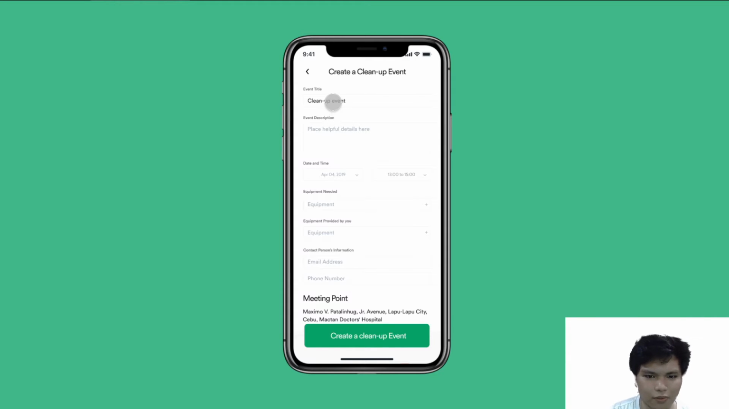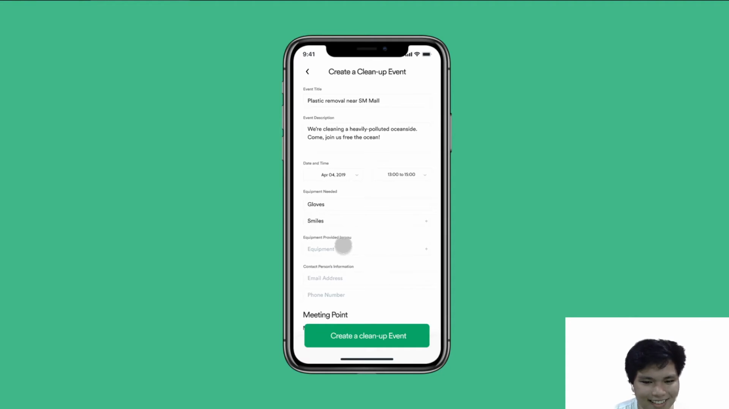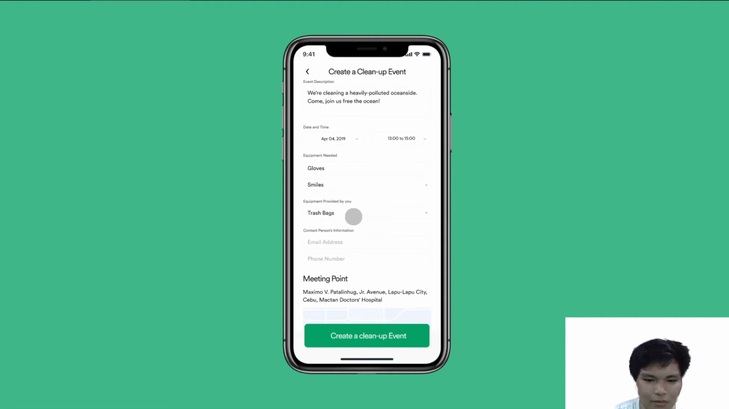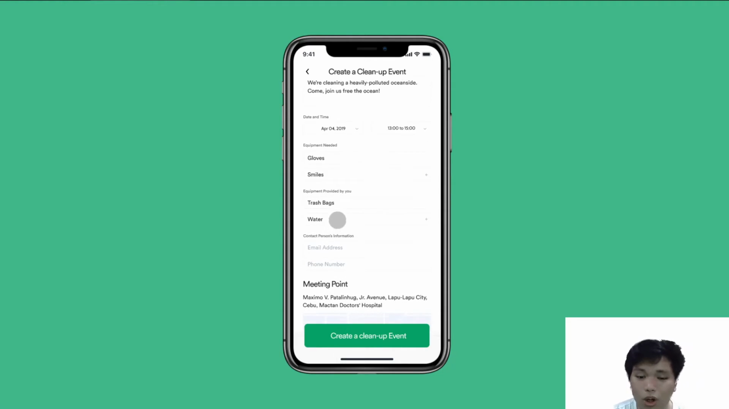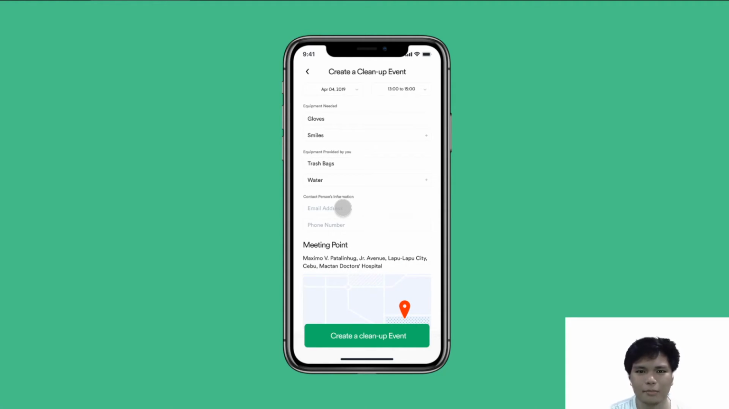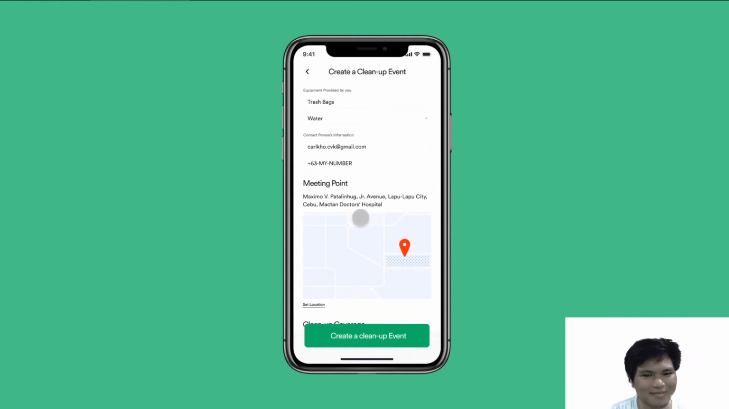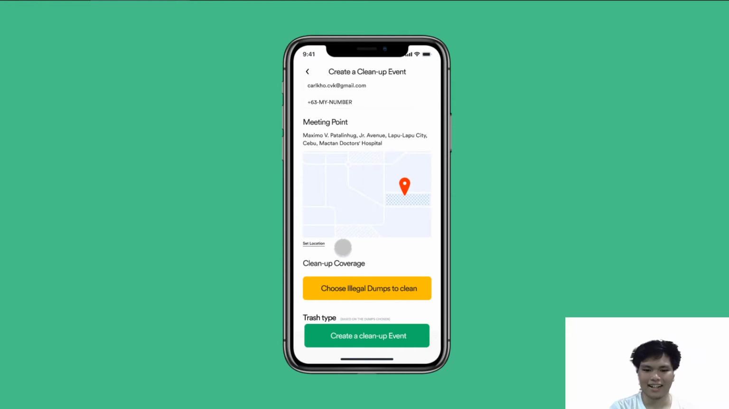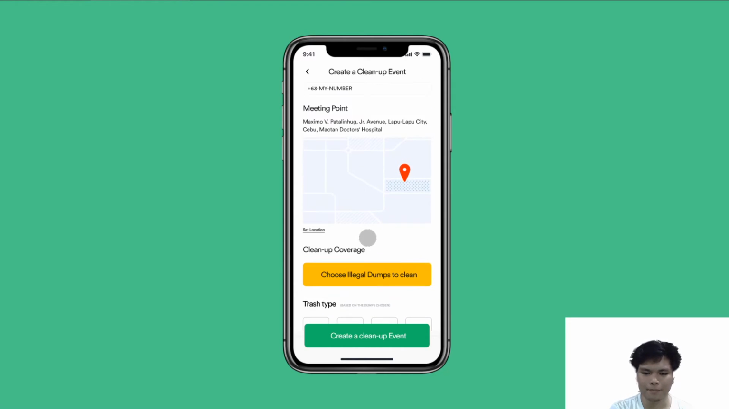Ooh, straightforward. Cleanup event. What should I name it? Plastic removal near SM Mall. Event description, date and time, equipment needed: gloves, smiles. And what do I already have? What can I give to the people? Trash bags, water. And who's the contact person for coordination? That's Carl Ko, that's me, and that's my number. Alright. Exit file data, but that's our meeting point.